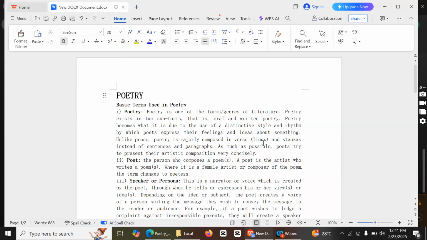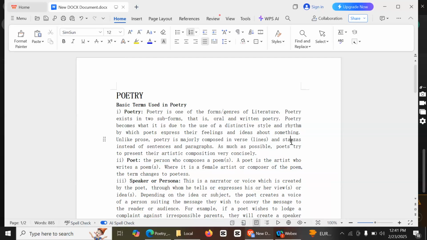And it is organized in stanzas. Like prose, we know that prose is written in continuous sentences and organized into paragraphs. It means poetry is written in verse, in lines, and organized in stanzas. So this is what we call poetry.